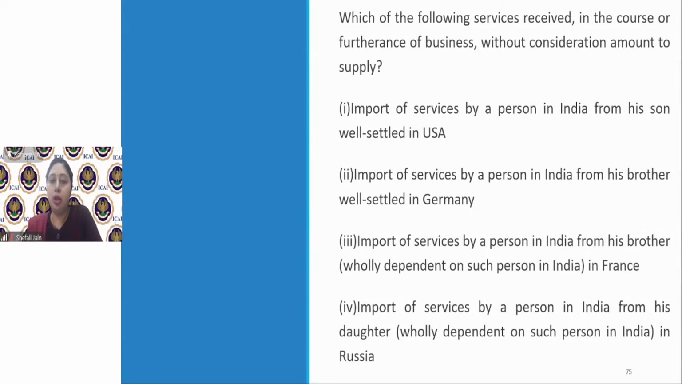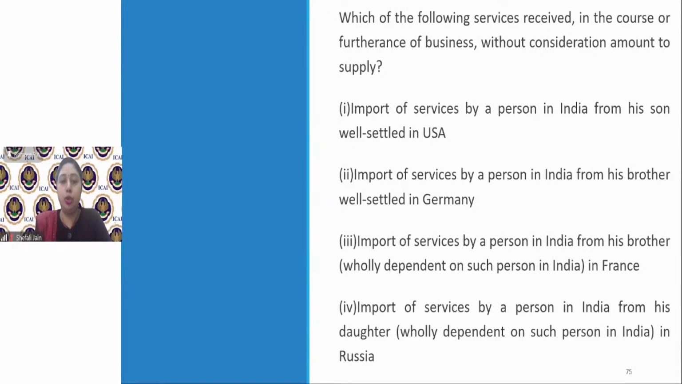Kunal is saying third is not a supply, but third, import of services by a person from his brother wholly dependent on such person in India, is a related person. So this particular import of services will be considered as a supply because it is being received from a related person. So option 3, all of those who are mentioning it as a supply are correct. Padma, Chaitra, and then Hemlata, Tumpa, Nisha, all of you are right that it is a supply.